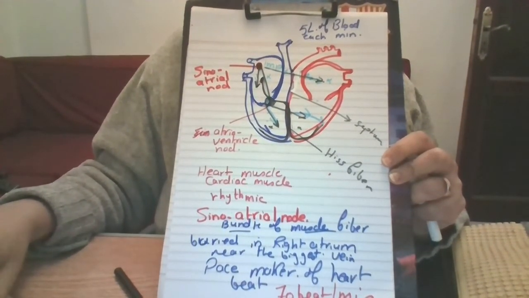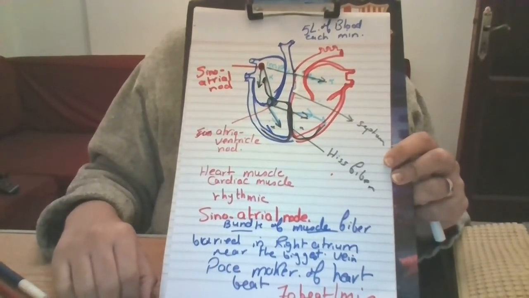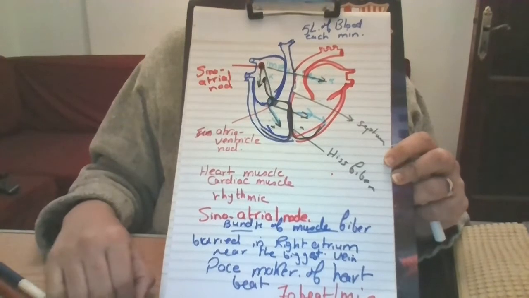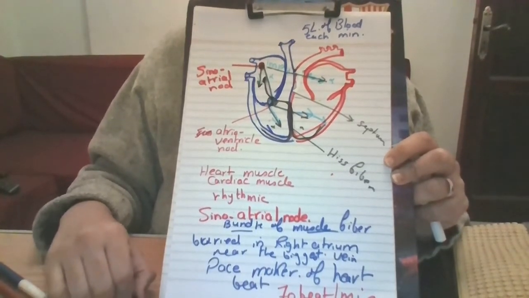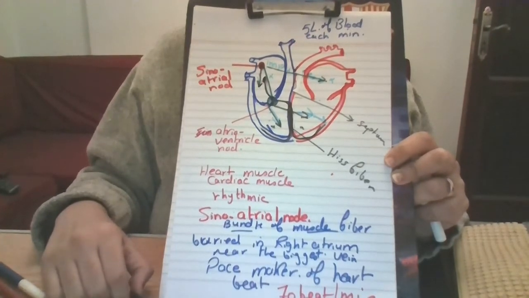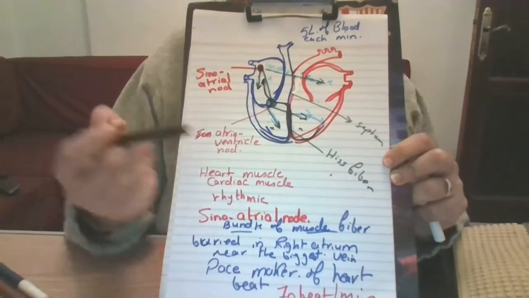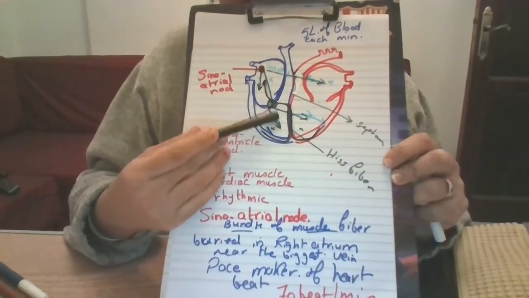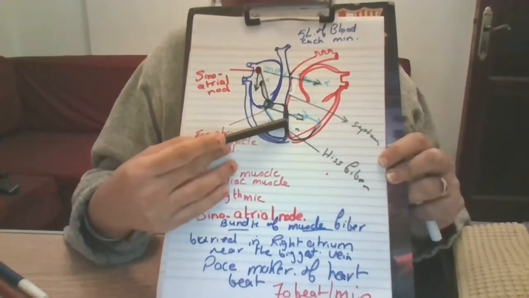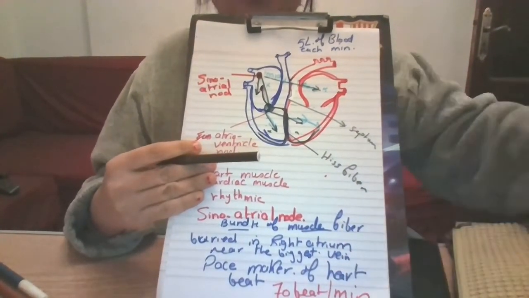The last thing we're going to discuss is the sound of the heart, which we can distinguish. We have a long, low pitch sound. It's called lub. This sound is due to the closure of the two valves between the atria and the ventricles during ventricle contraction. So when the valves between atrium and ventricle close during the ventricle contraction,